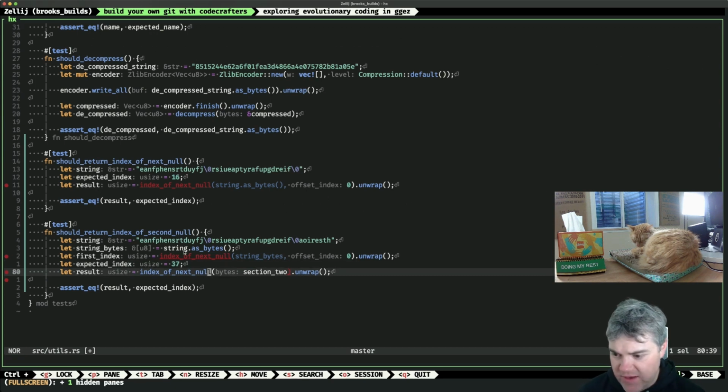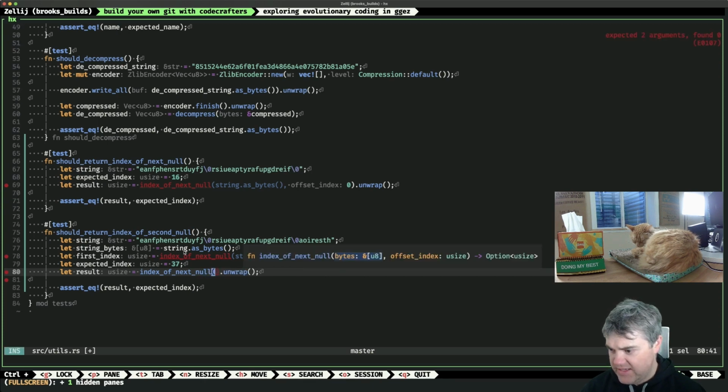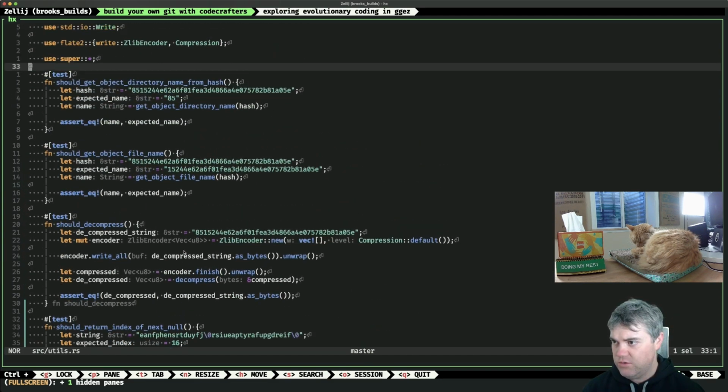Which then I wonder if I don't want that other kind of loop, the position, unless I can get multiple positions. Result of index of next null. We hand it the string bytes, and then the offset is going to be the first index +1.